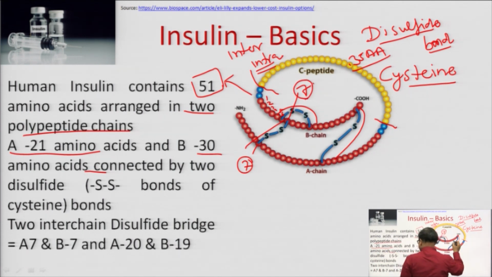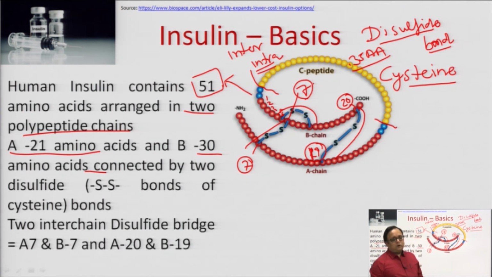Similarly, this 20th amino acid is getting connected with the 19th amino acid. So, the 20th amino acid of one chain is getting connected with the 19th amino acid of the other chain. So, this is the structure of the insulin.